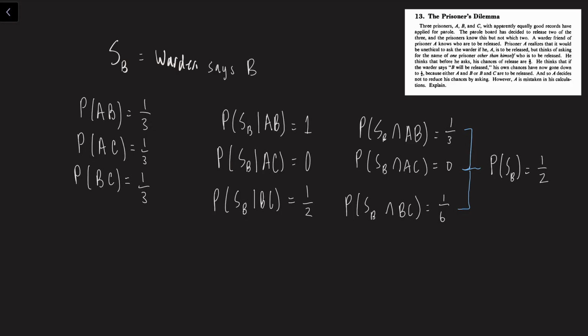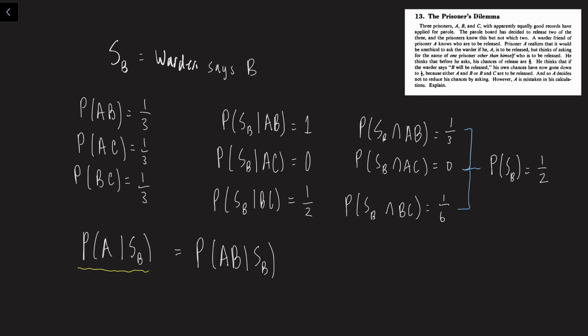And we want to know what is the probability that A will be released if the warden says B. So right here is our probability of interest. And let's really think about this event. The event that A will be released given the warden says B is the same thing as the event that AB is the release pair given the warden says B. Because there are 2 events that A is released in, AB and AC. Once the warden says B, AC is impossible anymore. So the only possible event is AB.